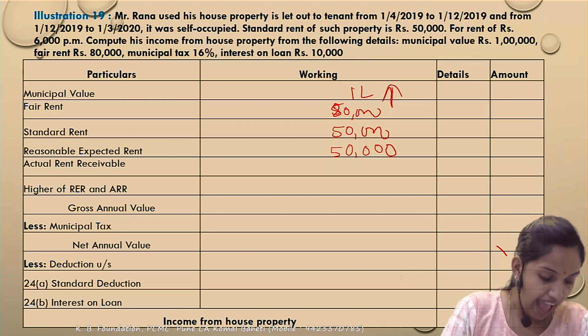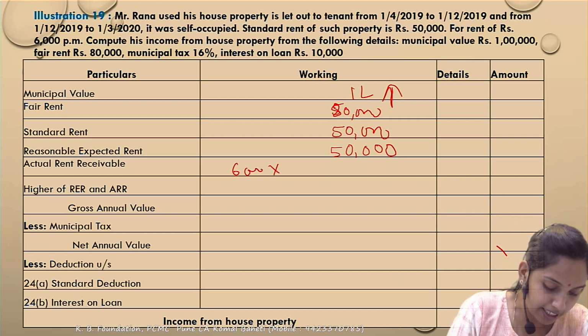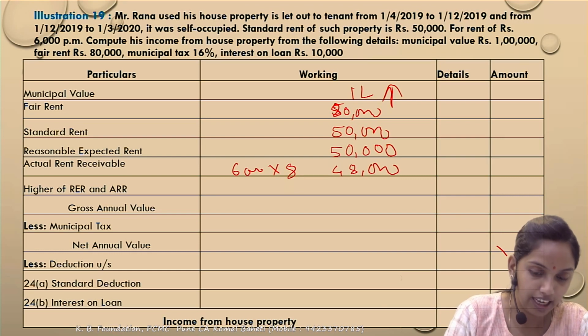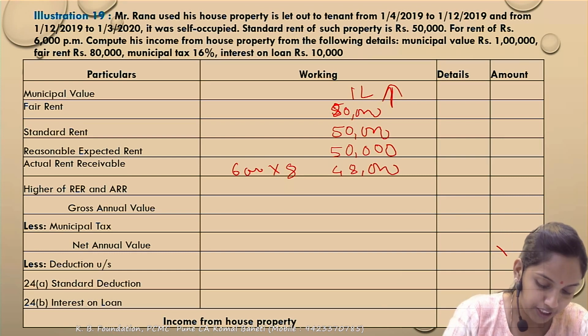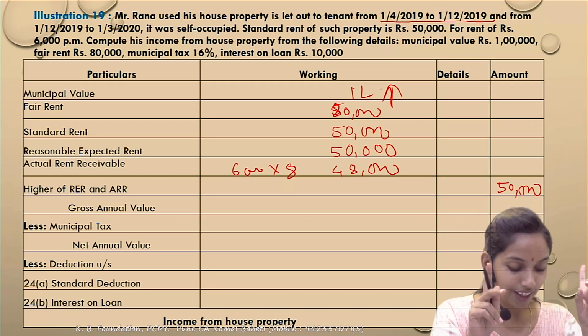Correct. Now actual rent receivable 6,000 per month that you will be receiving for the 8 months. So 6,000 multiplied by 8 comes to 48,000. So what will become the GAV? Again the GAV will become 50,000. Whichever is higher would become the GAV. Next, municipal taxes is 16% of the municipal value. How much is your municipal value? 1 lakh. So you will get deduction of 16,000.